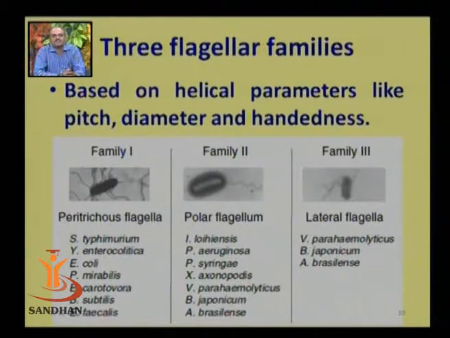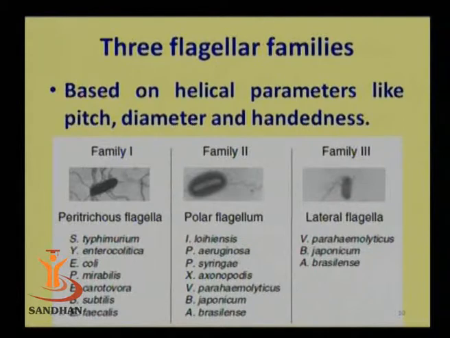The third family is of lateral flagella. As I already explained, there are flagella which can be induced, and these are in this category, that is lateral flagella. The lateral flagella is found in Vibrio parahaemolyticus. So these are the major families of flagella. We can say that three different types of families are present in motile bacteria. As bacteria possess flagella, they are motile, and because of this motility and the nature of flagella, they can be divided in three major categories.